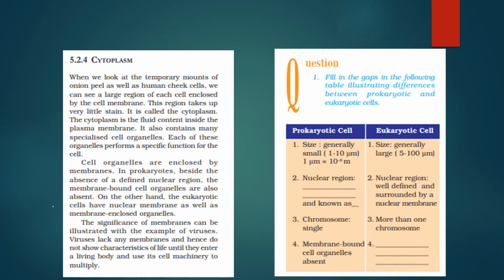In case of prokaryotic cell, chromosome is single because prokaryotic cell consists of only one cell, and eukaryotic cell has more than one chromosome because eukaryotic cells are actually multicellular organisms. Membrane-bound cell organelles are absent in case of prokaryotic cell, but in case of eukaryotic cell, they are present well definedly.